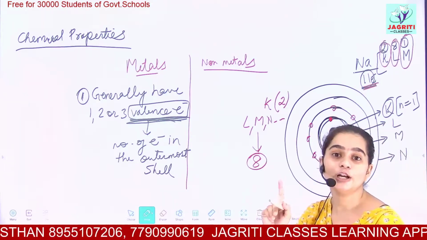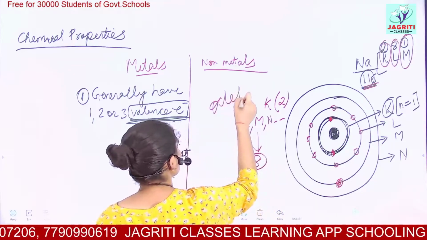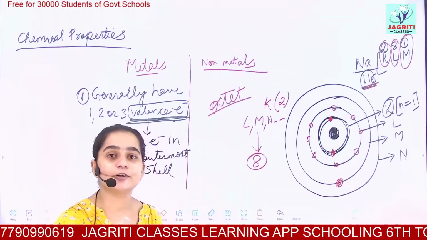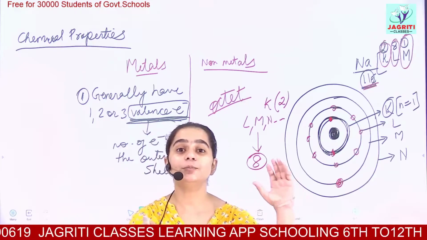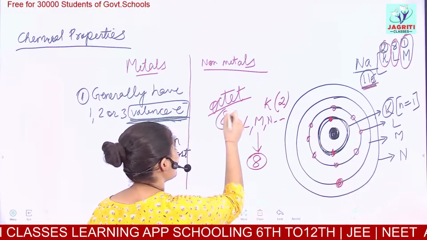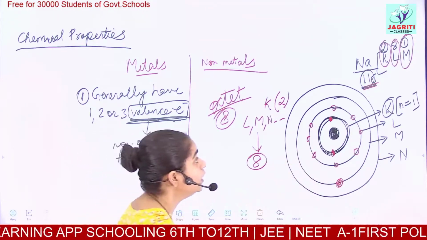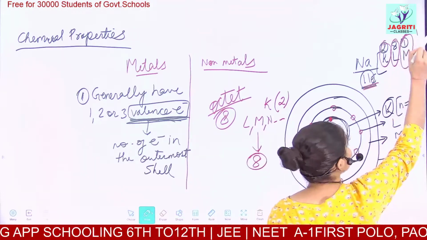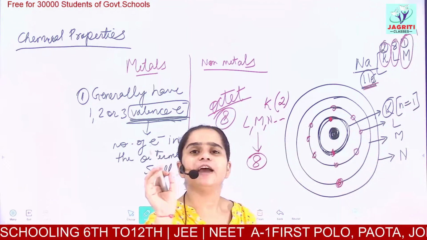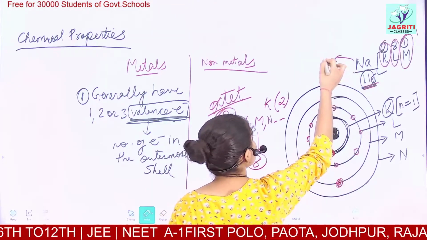Now for attaining stability, you know the octet rule. The octet rule states that for stability, the outermost shell of the electronic configuration should have 8 electrons. So for making it stable according to the octet rule, we have to remove this additional electron in the M shell. If I remove this electron, then I would get Na plus.